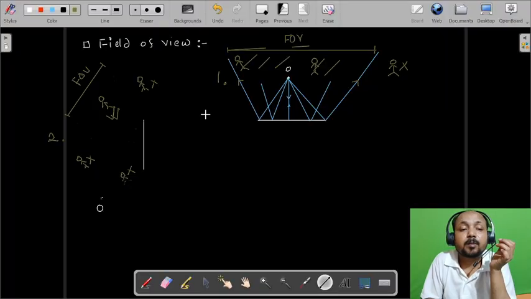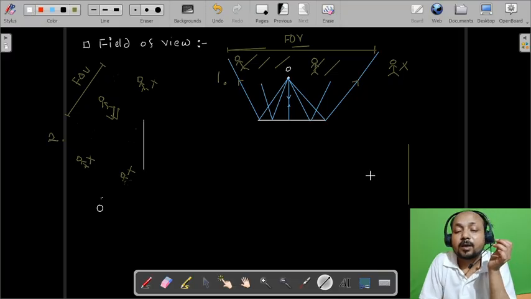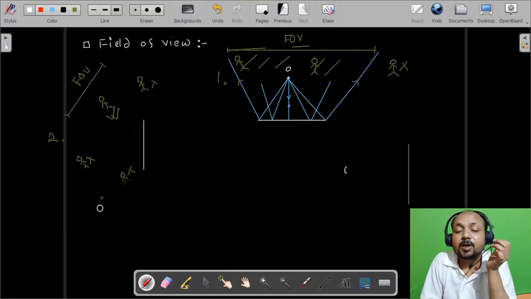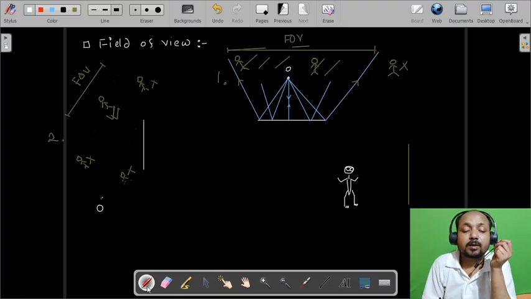Let's say there is a mirror and there is a man standing in front of the mirror.